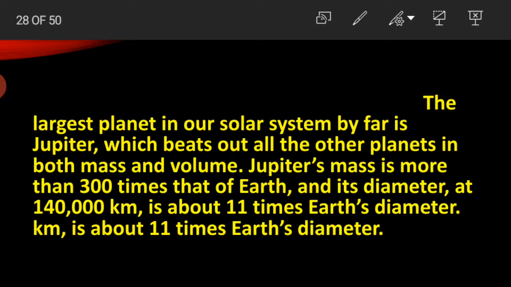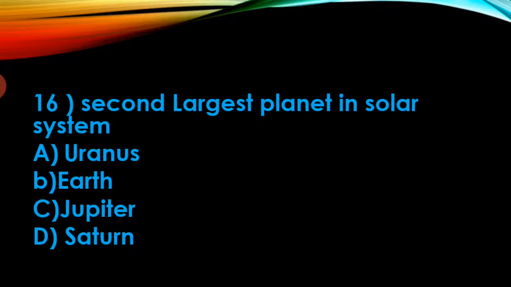See here why Jupiter is the largest planet in the solar system. The largest planet in our solar system by far is Jupiter, which beats out all the other planets in both mass and volume. Jupiter's mass is more than 300 times that of the Earth, and its diameter is about 11 times Earth's diameter. Okay, so Jupiter is the largest planet.